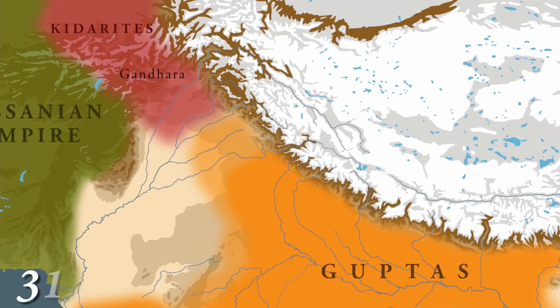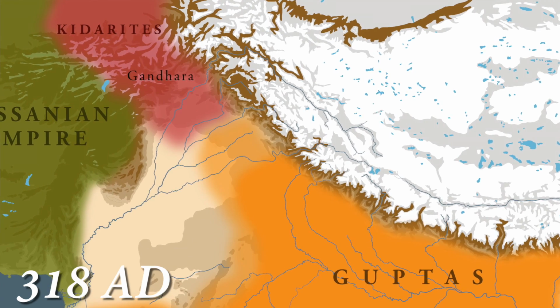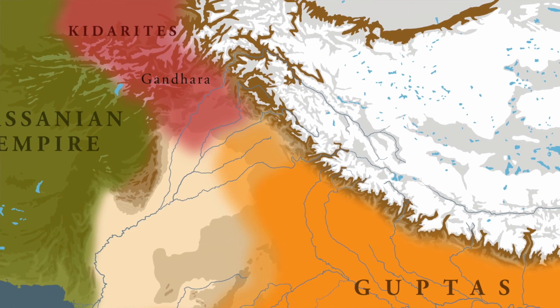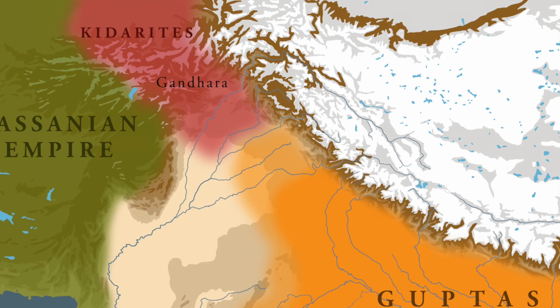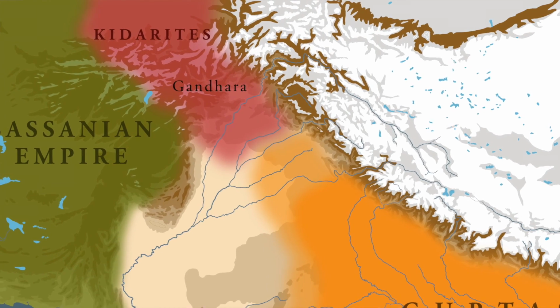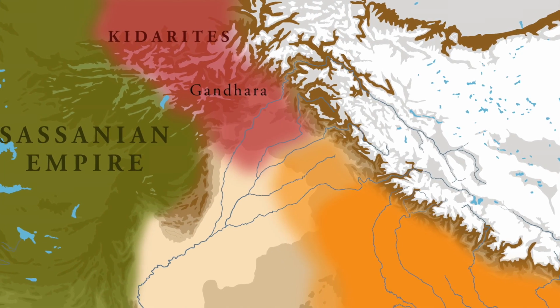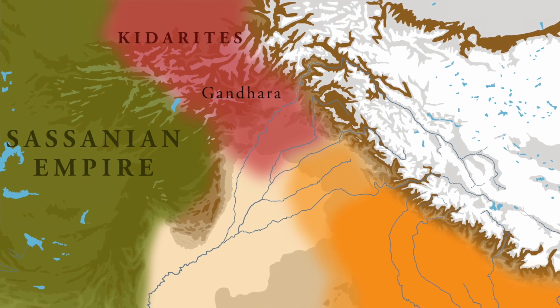Another reason why this conquest of the northwest did not happen was because of the presence of Huns. By the time of 318 AD, Huns had already conquered the region of Gandhar, and if the Guptas wanted to conquer this region, they had to deploy a considerable amount of military might to defeat the Huns.